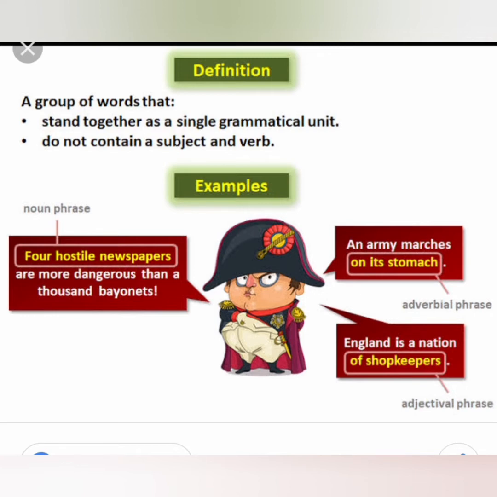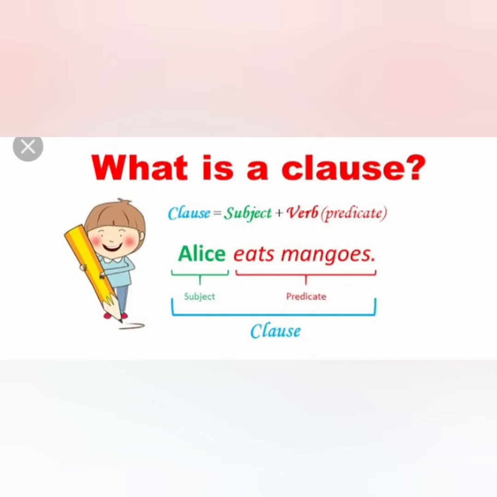Noun phrase. You see, "4 hostile newspapers are more dangerous than 1,000 bayonets." So "4 hostile newspapers" is a noun phrase. You see, it is a group of words and it does not contain a subject and verb. Then clause. A clause means it has a subject plus a verb. Already we know a sentence consists of a subject and predicate. That is, initially it has a subject plus verb.